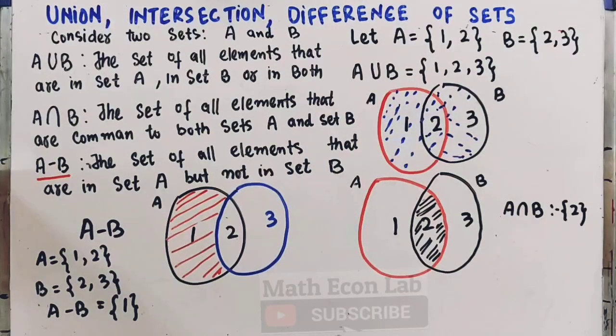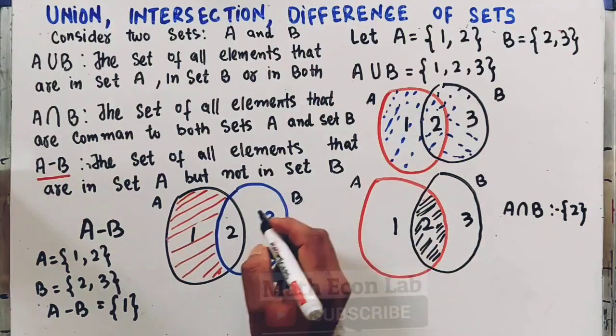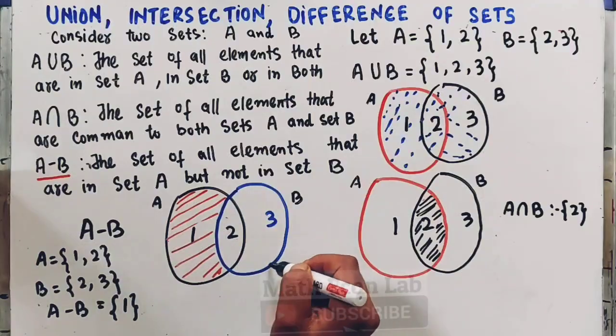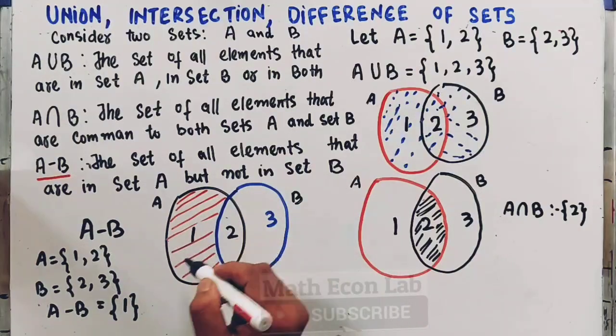I hope you got the idea of what is meant by the union, intersection and difference of sets. In the difference, we see the elements that are present in set A but not in set B. From this set we subtract this area, so only one element is present here.